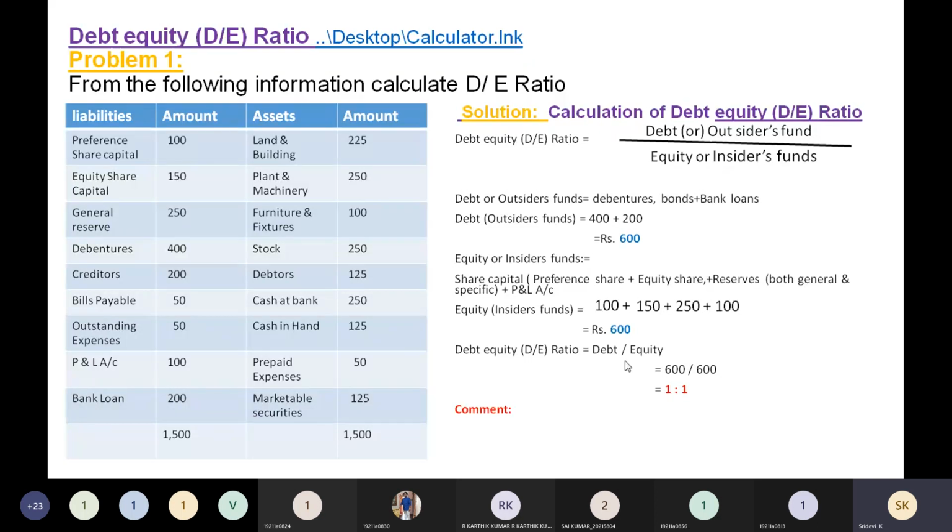So according to the information that was provided, this company is having a ratio which is equal to the ideal ratio. Hence the long-term solvency position of the company is satisfactory. So like this, 1 or 2 sentences you have to write as a comment compulsorily. This will carry you marks. Okay, so this is how you are going to calculate the debt equity ratio.